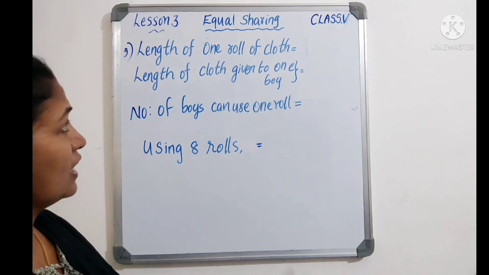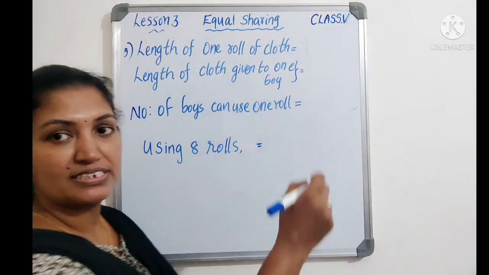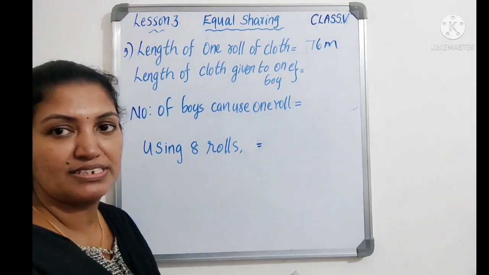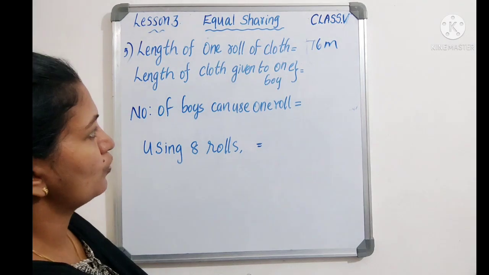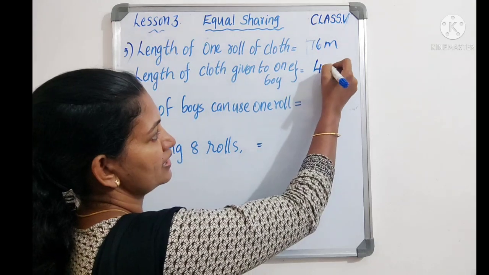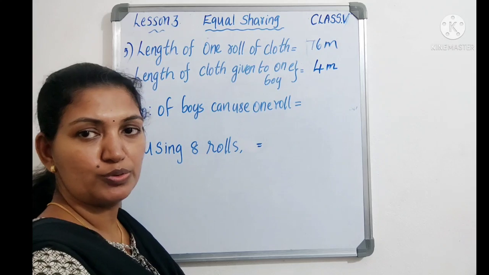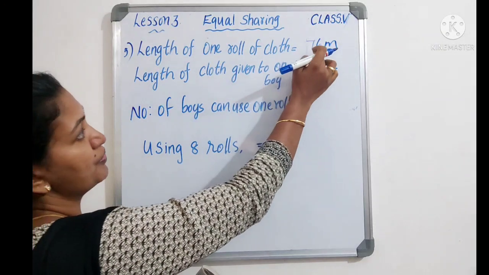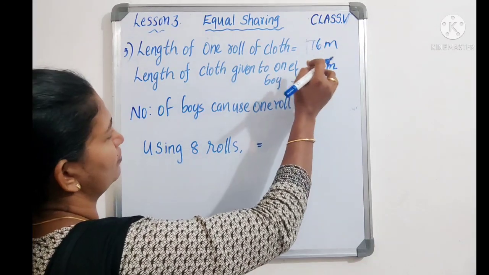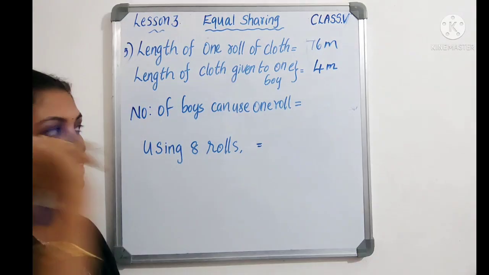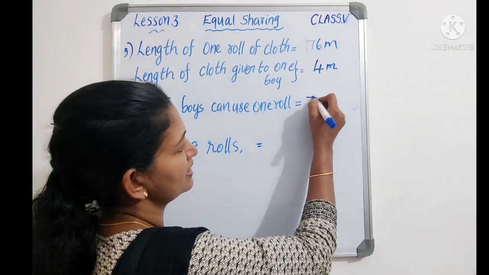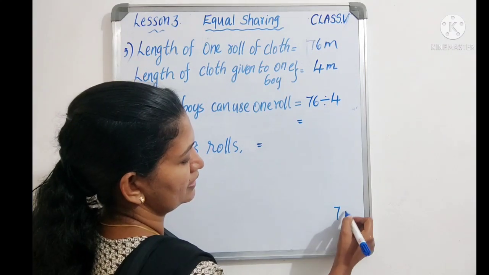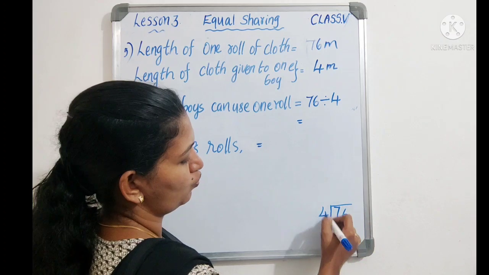First, length of 1 roll of cloth: it is given as 76 meters. Next, length of cloth given to 1 boy: 1 boy is given 4 meters. Next, number of boys that can use 1 roll: 1 roll is 76 and 1 boy gets 4 meters, so 76 divided by 4.